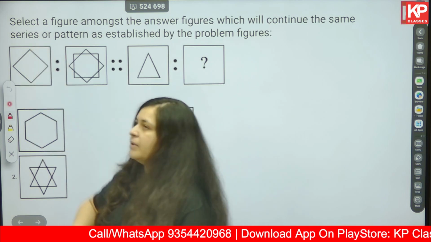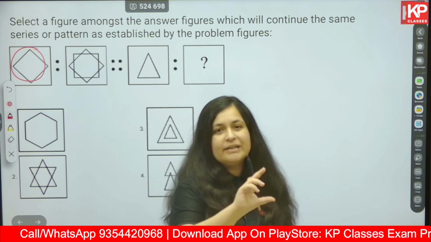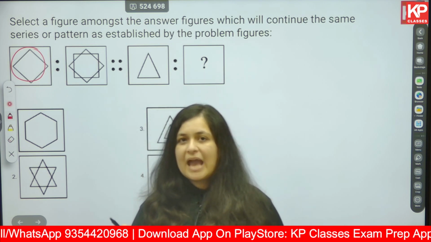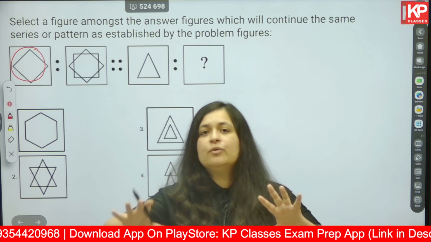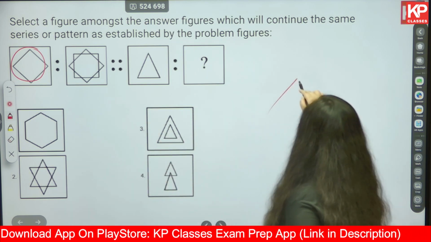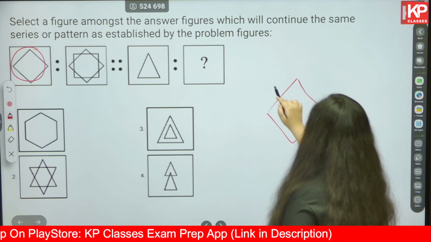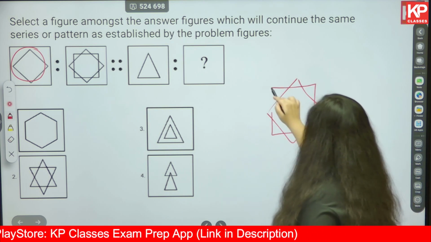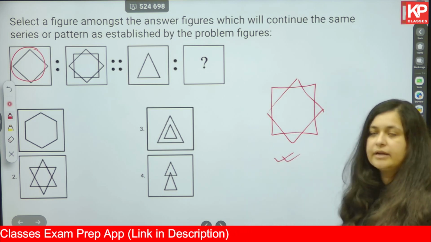This original image, the shape that is given in the middle, you tilt it 45 degrees, and with the mixture of the original and the new image, when you mix it, you get the second one. So initially you have a square which is tilted at 45 degrees, you tilt it another 45 and make it 90 degrees. This is the second image that you are getting.